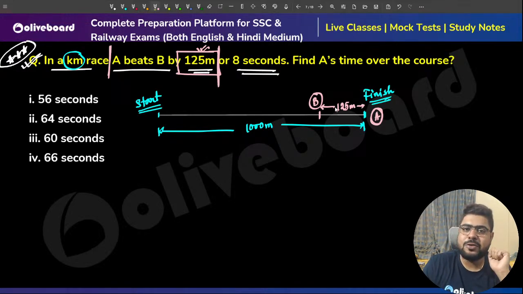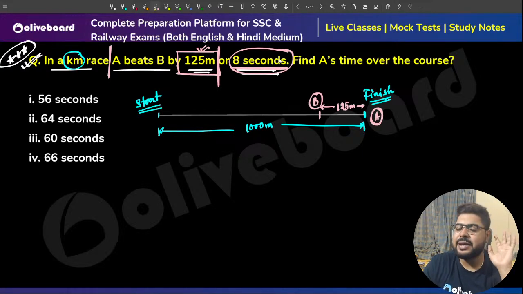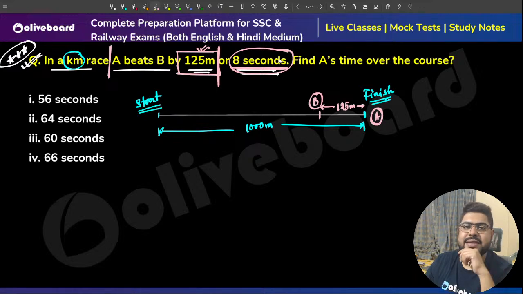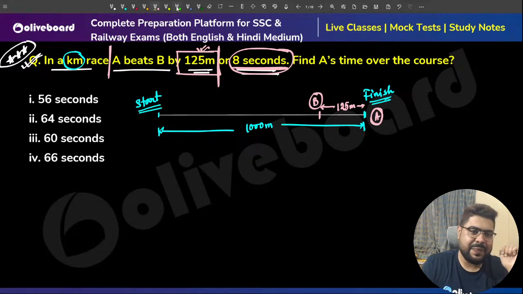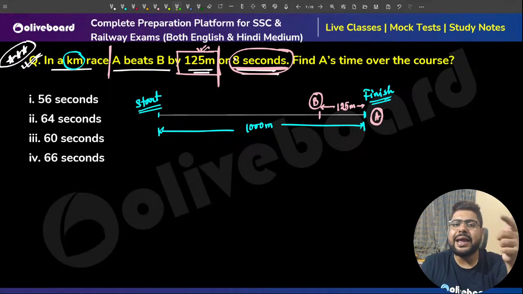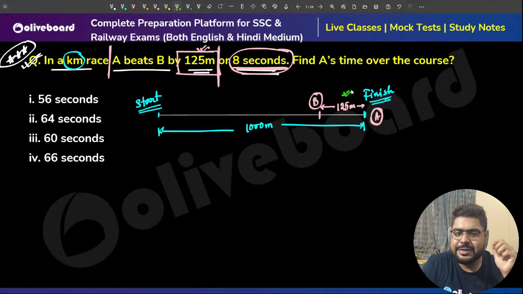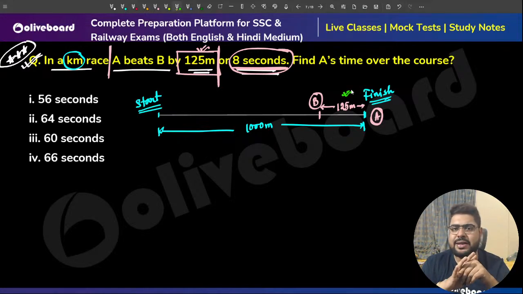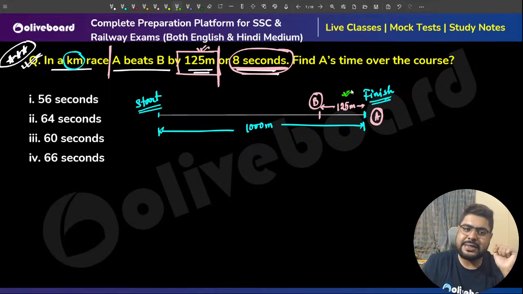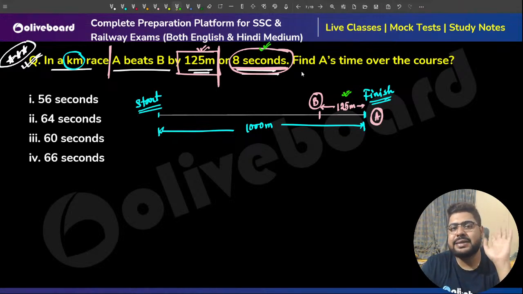But there is one more statement, "or 8 seconds." What does it mean? If we calculate by distance, A is beating B by 125 meters, whereas if you calculate by time, A is beating B by 8 seconds.